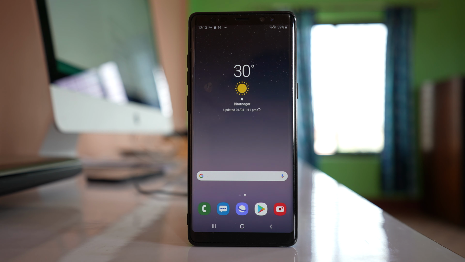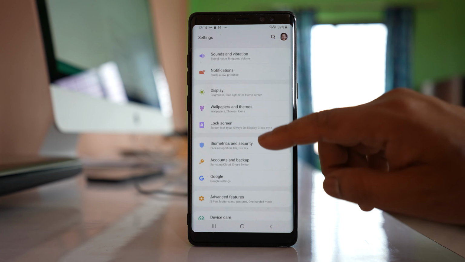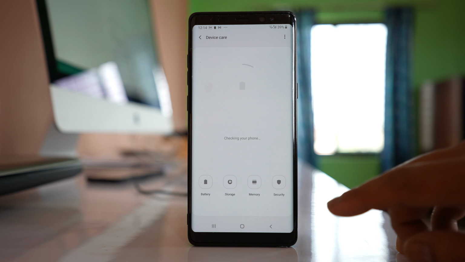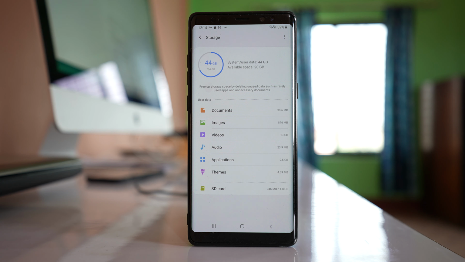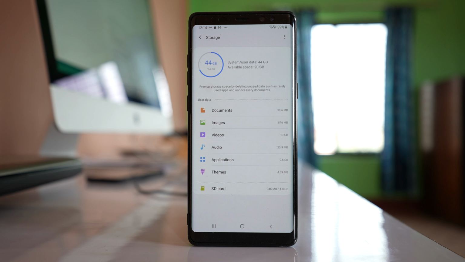Now the last option to check is make sure that you have space left in your Android device. For that one, go to settings. Then we will go down and we will check this option device care. Then I will go to this option storage. Here if I see I have used 44 gigabyte and still I have 20 gigabyte left in my device. So make sure that you have space left in your device.